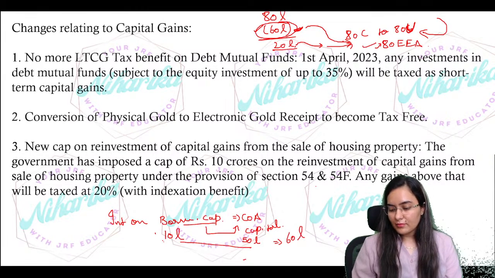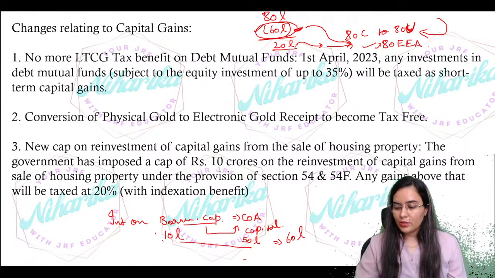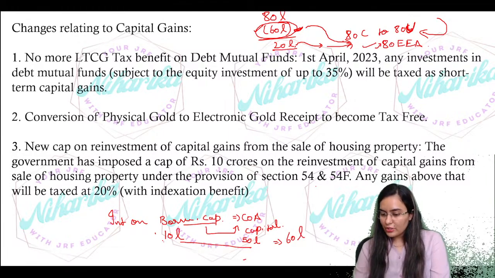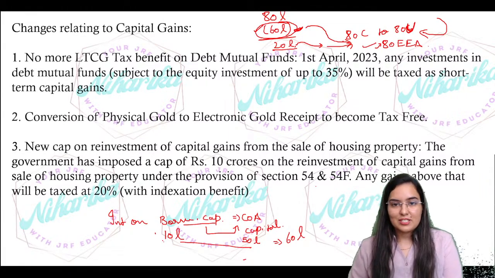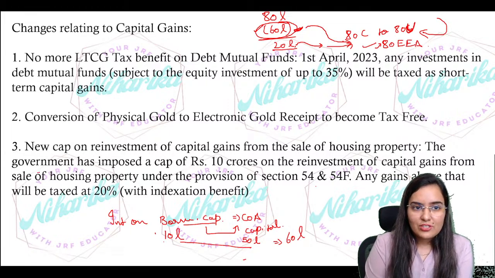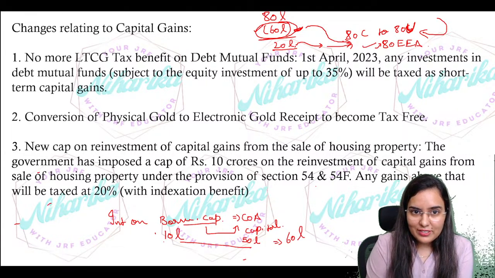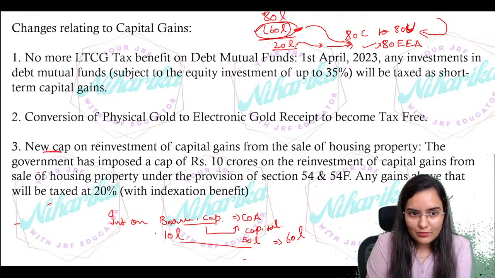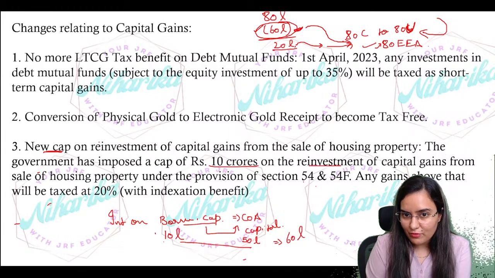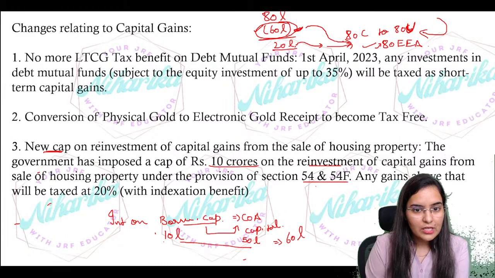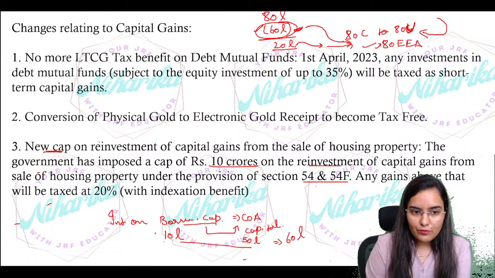But from net sale consideration, we used to reduce the cost of acquisition. Yes, 100% correct. So now changes. No more LTCG tax benefit on the debt. So this new cap you have done, new cap 10 crore reinvestment 54F that you have done. Any other gains, if the exemption is not there, then that will be taxed at the rate of 20%.